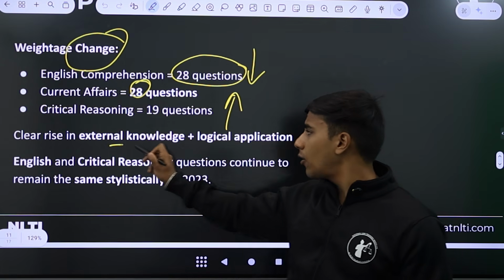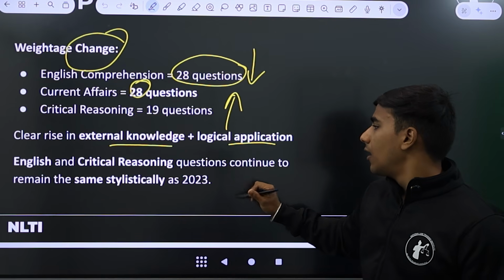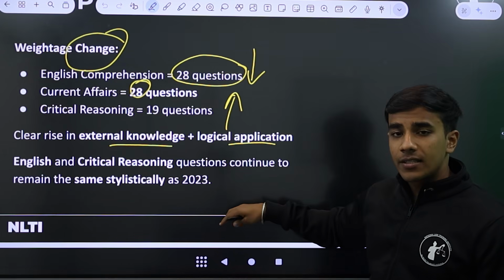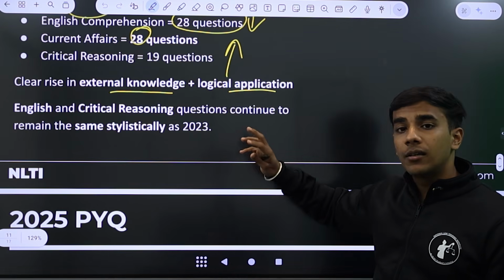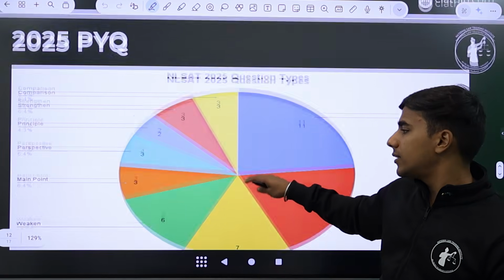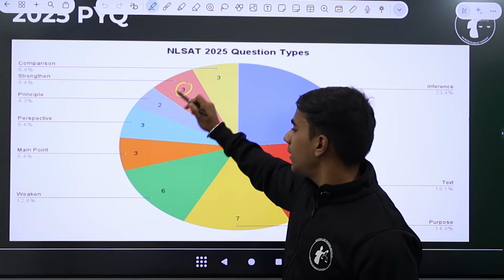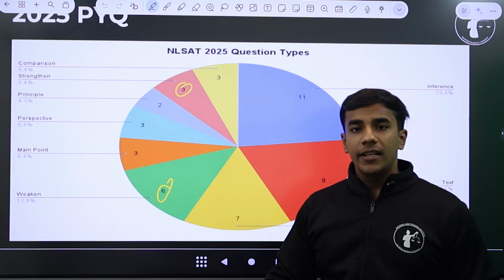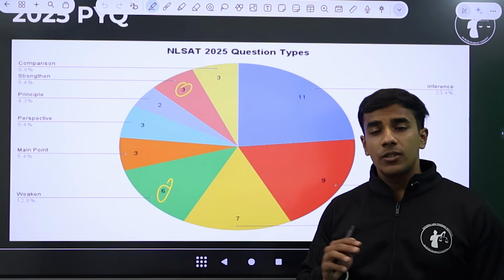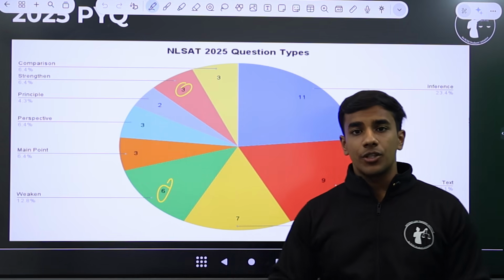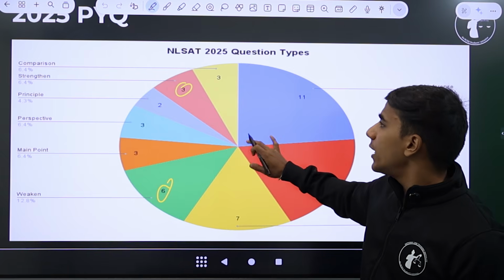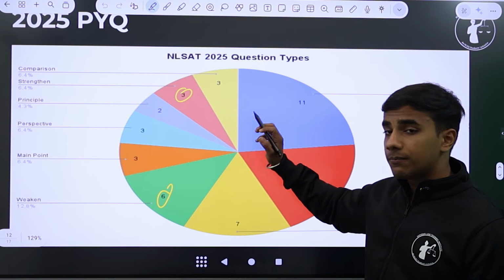Clear rise in external knowledge and logical application. The questions remained the same statistically, but the breakdown changed because this year we saw a lot of questions on strengthening and weakening. An increased number on strengthening, weakening. If you see, the entire paper is flooded with questions of strengthening, weakening. So let's go over it topic by topic.